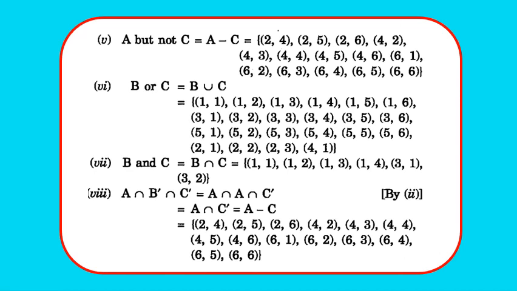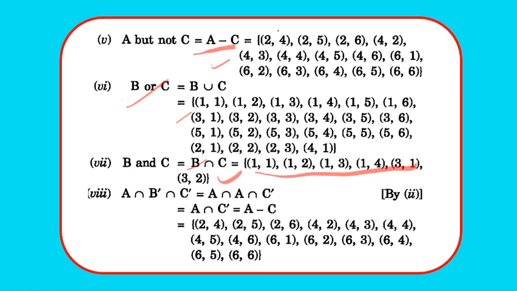A but not C, that is A minus C. So subtract those elements which are in A but not in C. So we have (2,4), (2,5), (2,6), (4,2), (4,3), (4,4), (4,5), (4,6), (6,1), (6,2), (6,3), (6,4), (6,5), (6,6). B or C, that is B union C. So writing the collection of all the elements of B and C. B and C means their intersection. So their intersection is (1,1), (1,2), (1,3), (1,4), (3,1), (3,2).